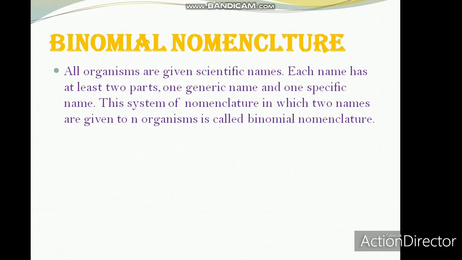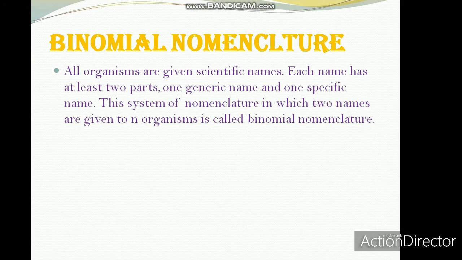Now, as we know about nomenclature, the process of giving a scientific name to an organism, what is the meaning of binomial nomenclature? By definition, all organisms are given a scientific name. Each name has at least two parts, one generic name and one specific name. This system of nomenclature in which two names are given to an organism is called binomial nomenclature.